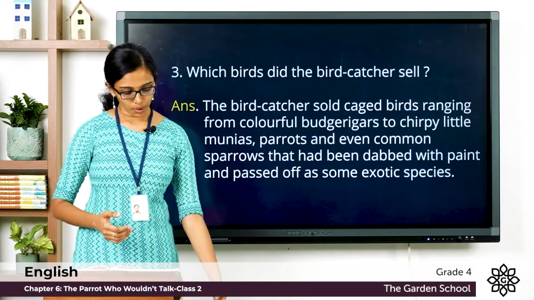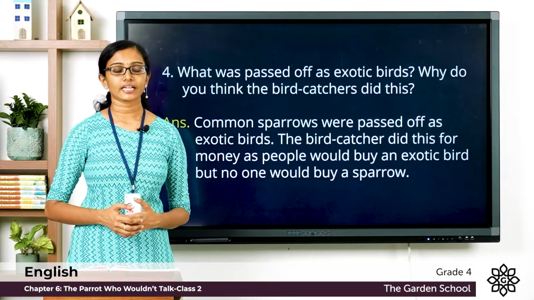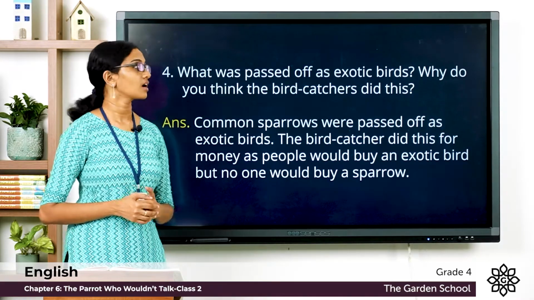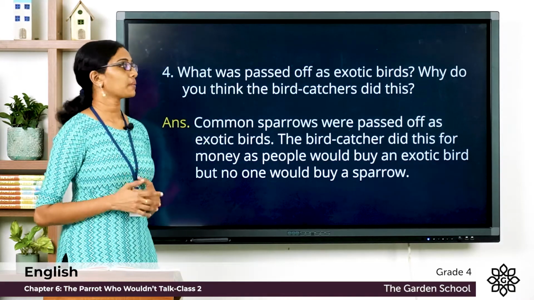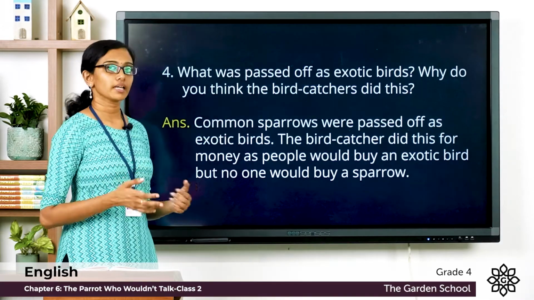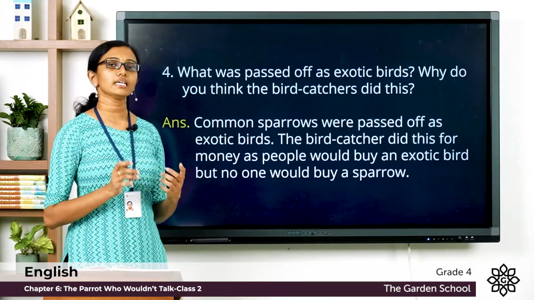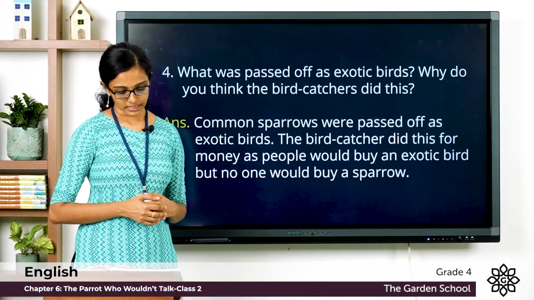Question 4. What was passed off as exotic birds? Why do you think the bird catchers did this? Common sparrows were passed off as exotic birds. The bird catcher did this for money, as people would buy an exotic bird but no one would buy a sparrow. Let's see the next one.